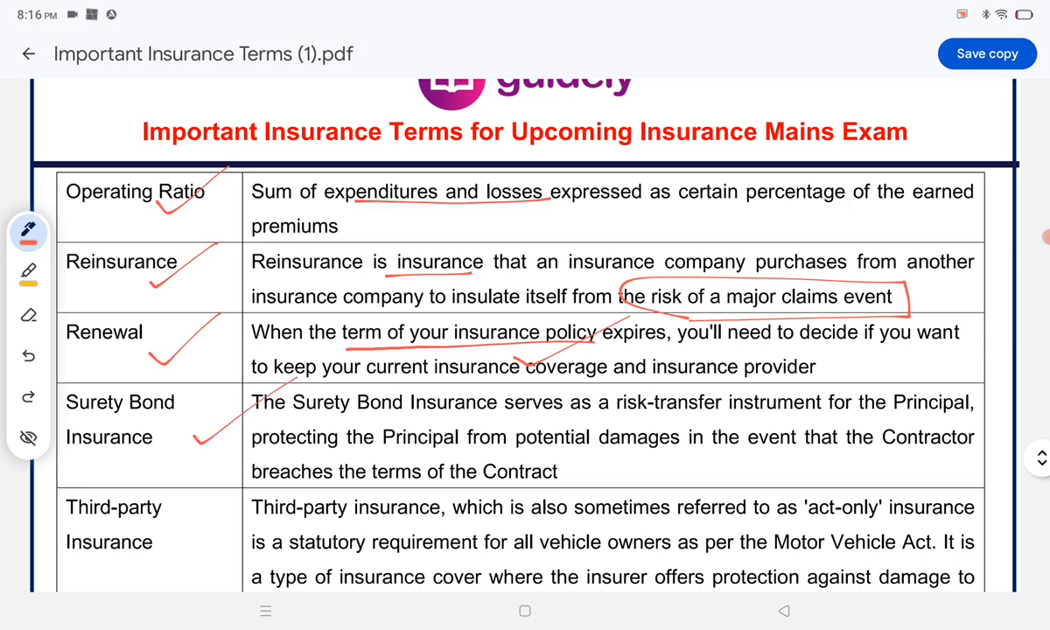Surety bond insurance. Surety bond insurance serves as a risk transfer instrument for the principal, protecting the principal from potential damages in the event that the contractor breaches the terms of the contract.